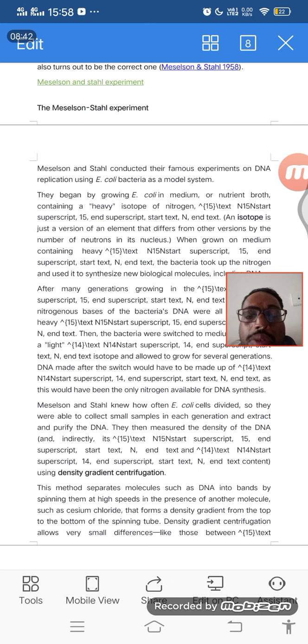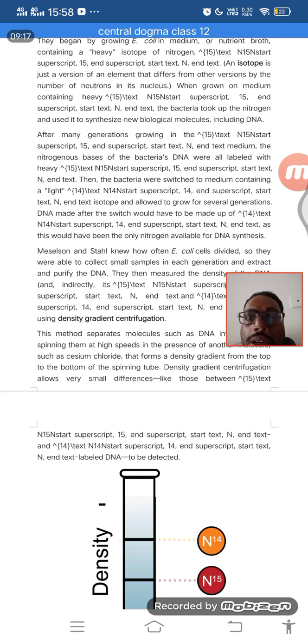That means they used N14 and N15 nitrogenous bases, because nitrogenous bases are present inside the DNA. Those nitrogenous bases are replaced in the next generation by either N14 or N15. After the bacteria started to use this N14 and N15, they did a density gradient centrifugation using cesium chloride. So this was their idea.